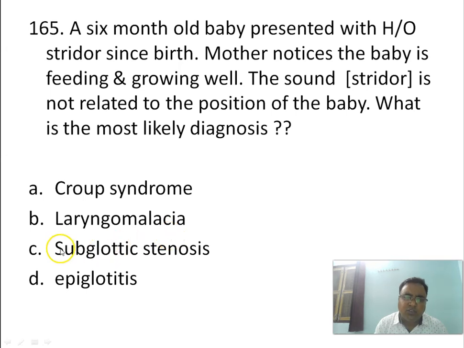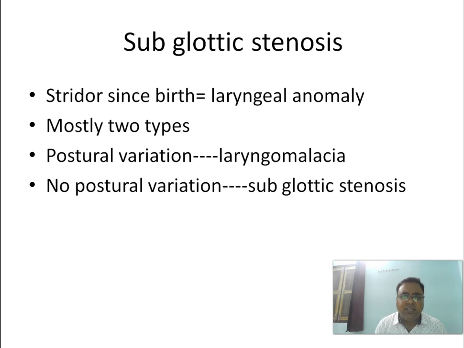That is important. So here the answer is subglottic stenosis. Stridor since birth, then this could be a laryngeal anomaly. Mostly two types. If there is postural variation, then that is laryngomalacia. If it is not related to posture, no postural variation, then that is subglottic stenosis.